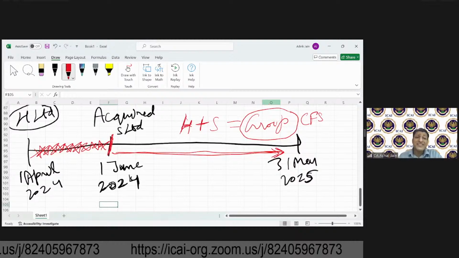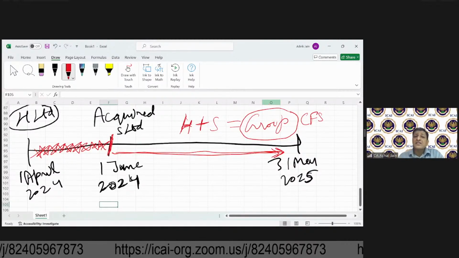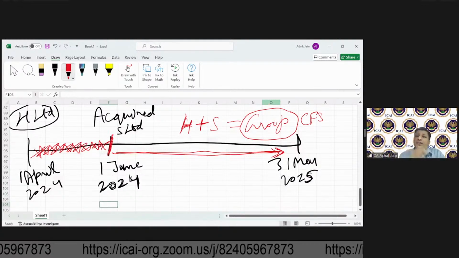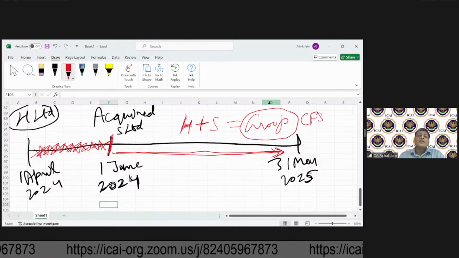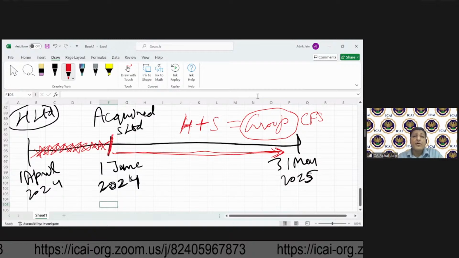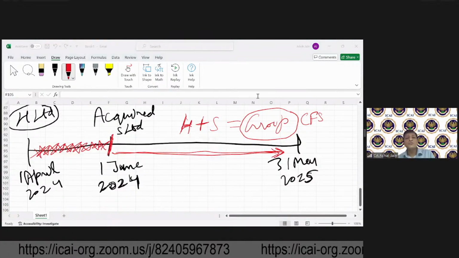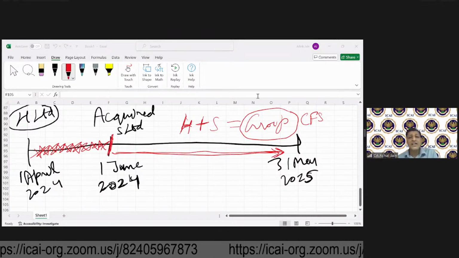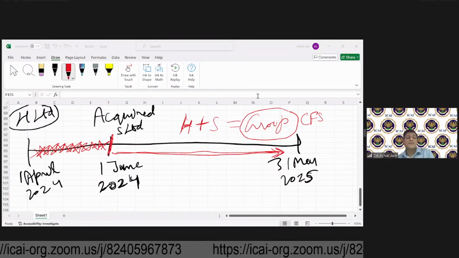Okay, so that means the consolidated financial statements which H Limited will prepare will be for what period? Can you tell me? The CFS which H will prepare will be for what period? Over to you. Kiran is saying 9 months. Please recheck your answer.